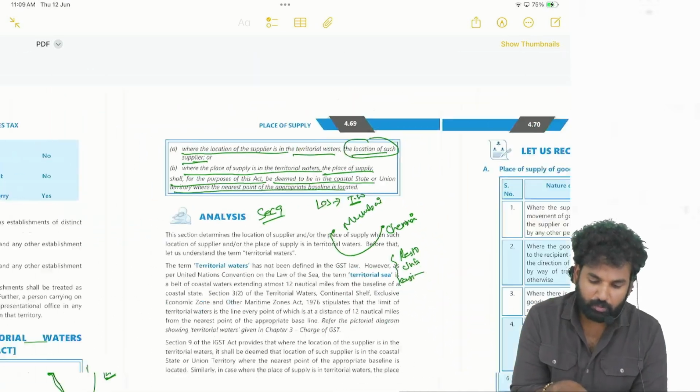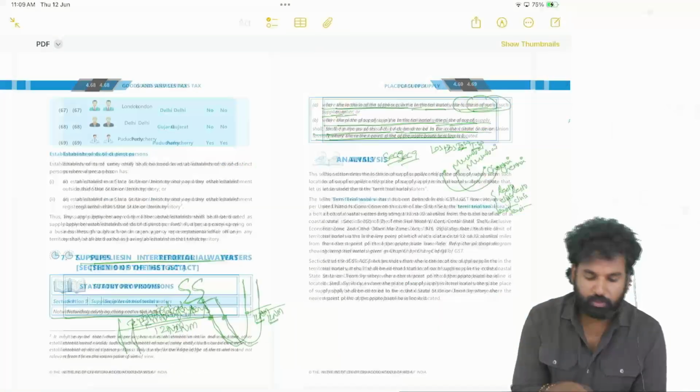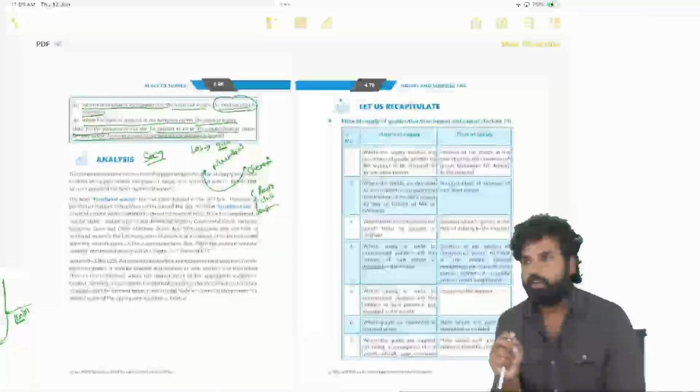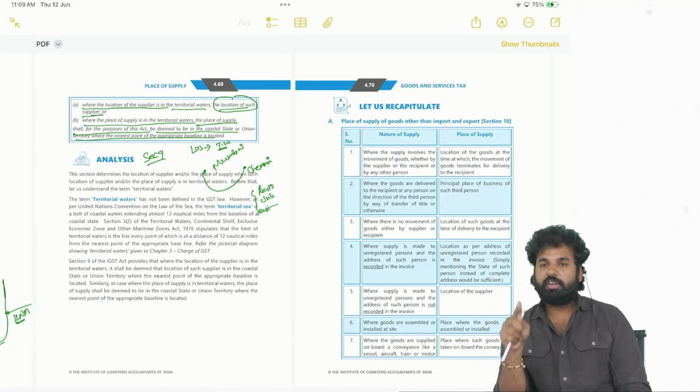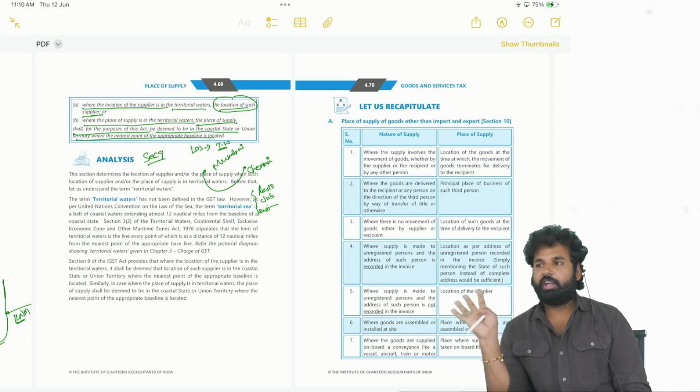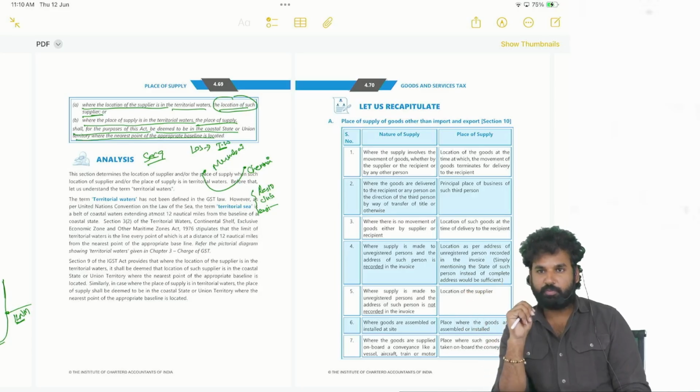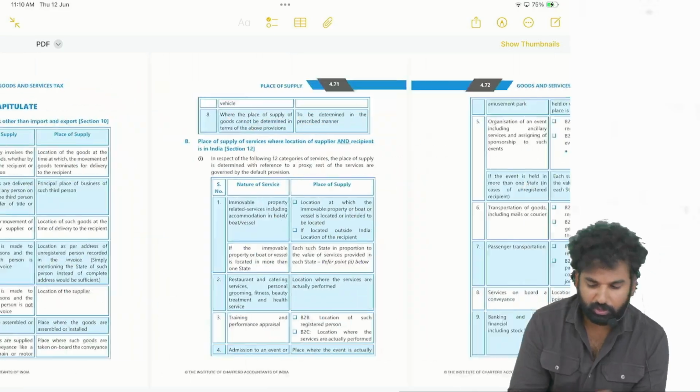So this is all about the chapter place of supply. Section 12, section 10, 7, 8, 9 we have seen. Section 5 of the IGST Act we have already seen. So now we will move on to the questions part.